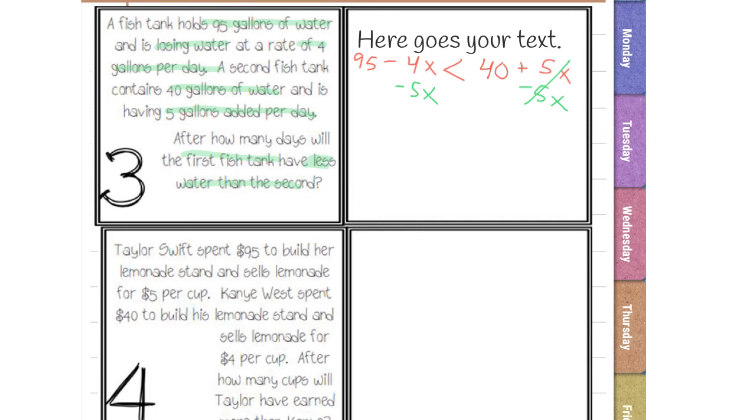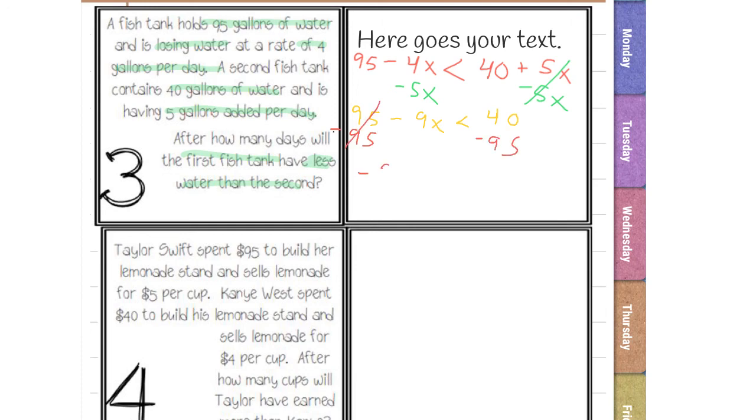And now I just bring down that 95. And then negative 4x minus 5x, well, that is just negative 9x. The sign stays the same, and then we bring down our 40. So we have all of our variables on the left side. Now we have to move all of the numbers to the right side. So I'm going to go ahead and subtract 95 from this side and also from this side.